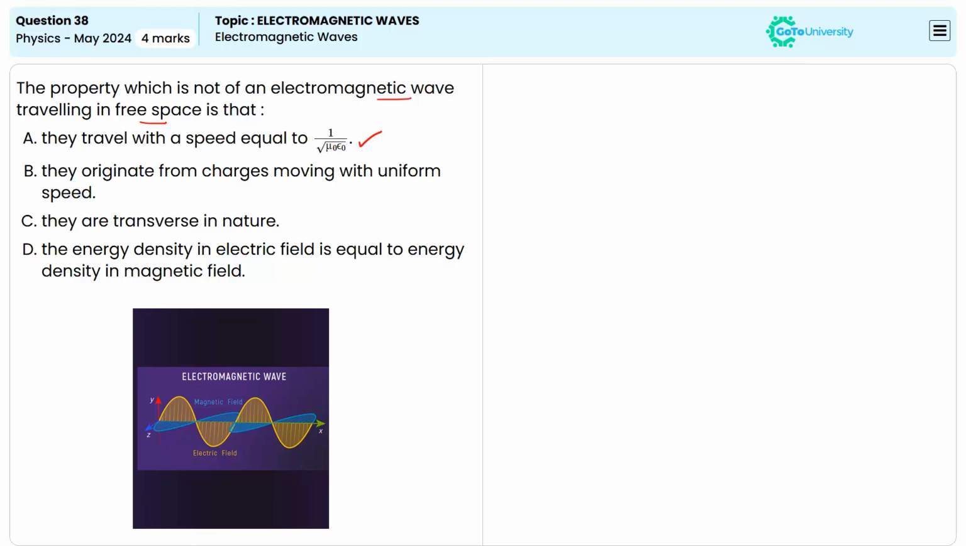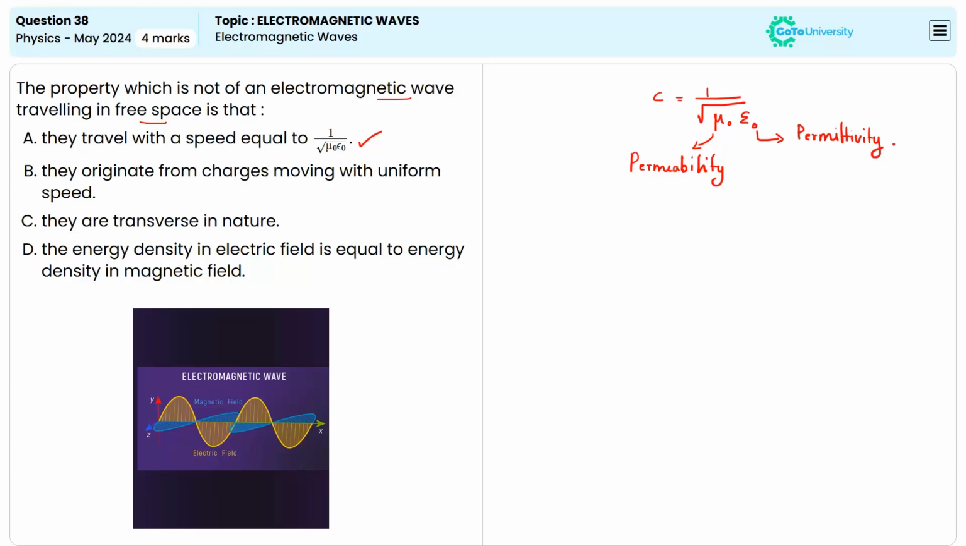In free space, the speed of an electromagnetic wave can be calculated using the formula 1 over root of mu naught times epsilon naught, where mu naught represents the permeability of free space and epsilon naught represents the permittivity of free space. So, electromagnetic waves in free space travel at this speed only. So, statement A given here is a proper property of EM waves.